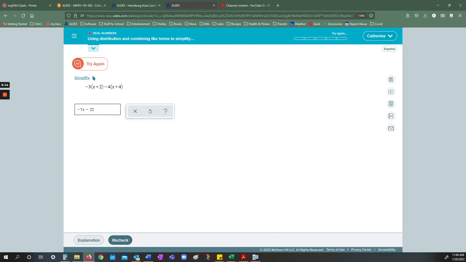So you can see if you get one wrong, then you're trying to fill up these boxes. You'll lose a box and you'll have to do it again. And you can always click on explanation to see the explanation of that exact problem you were looking at, to see how Alex worked it out. Okay, let's see. I might have gotten that 22 wrong as well. Okay, good.